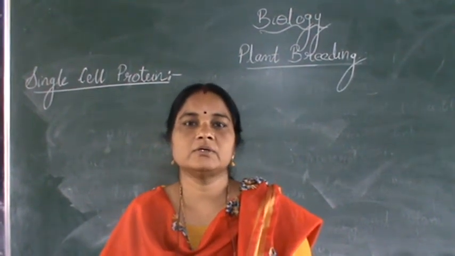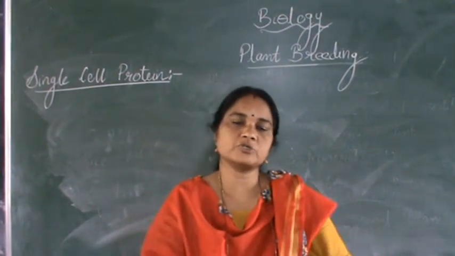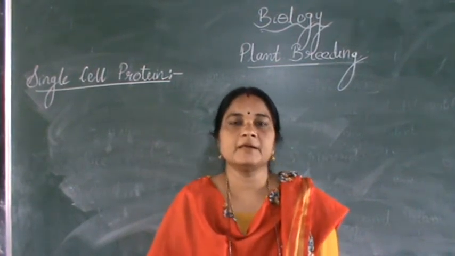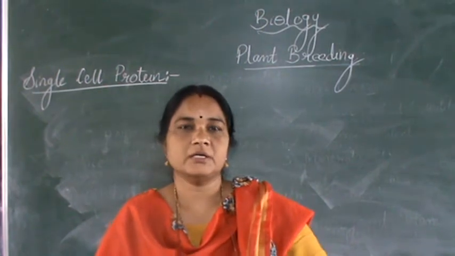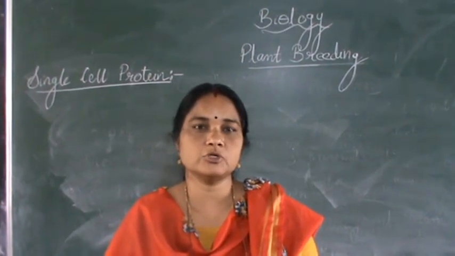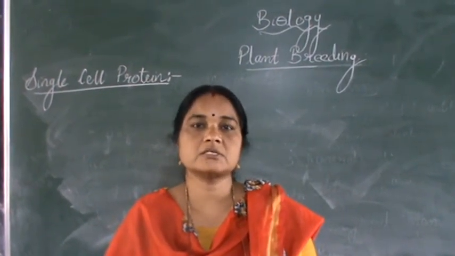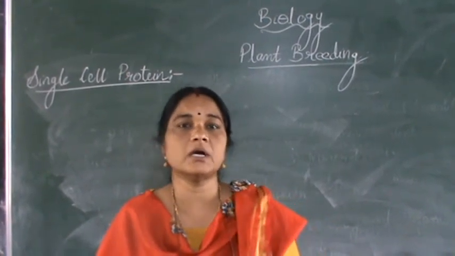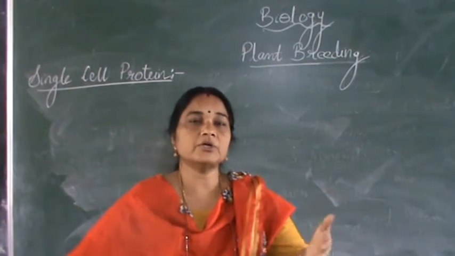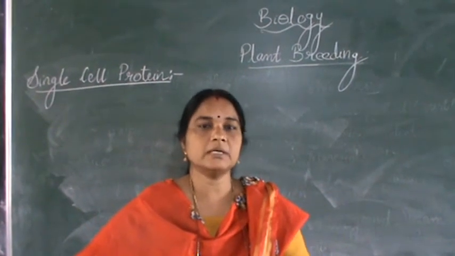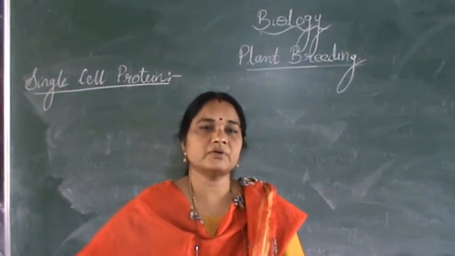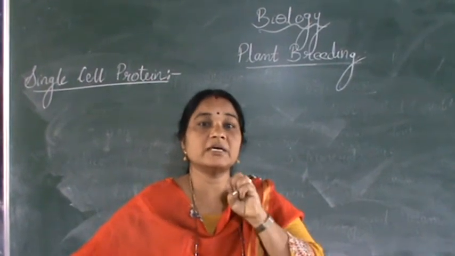Hello children. So I hope you have understood what we have learned in the last class under plant breeding. We had studied about the different methods of plant breeding to increase the resistance of the plant towards the insects, and then we had also studied how the quality of the food can be improved by different techniques such as biofortification. Biofortification means it can reduce hidden hunger.